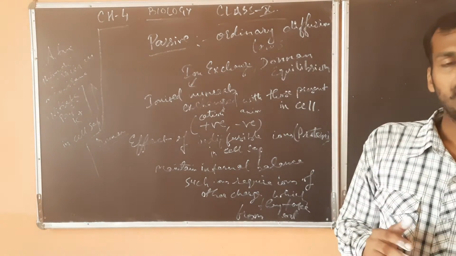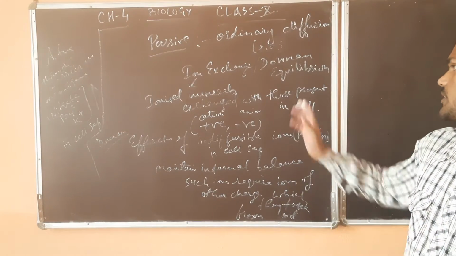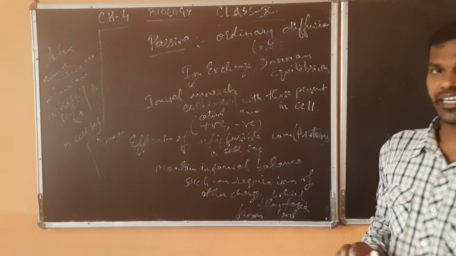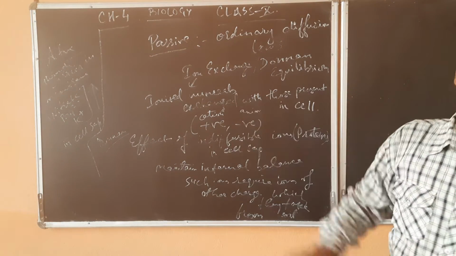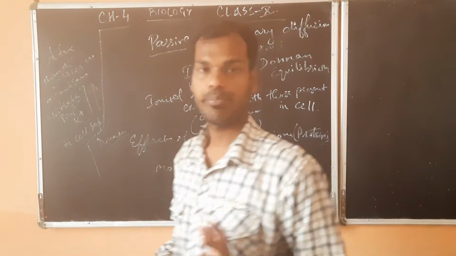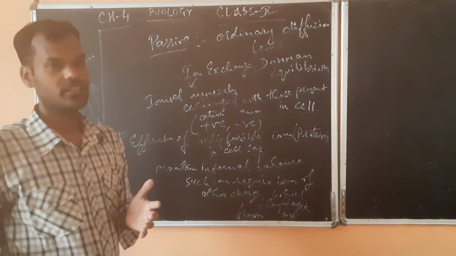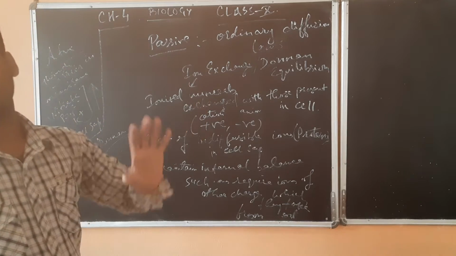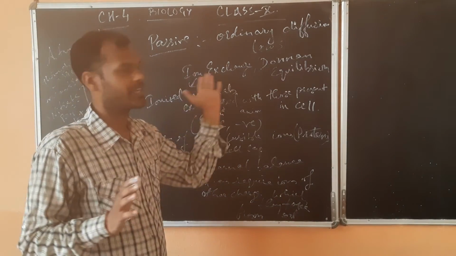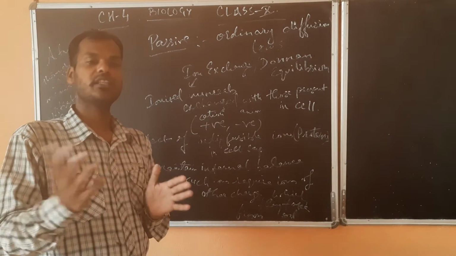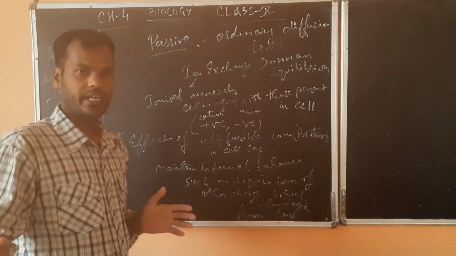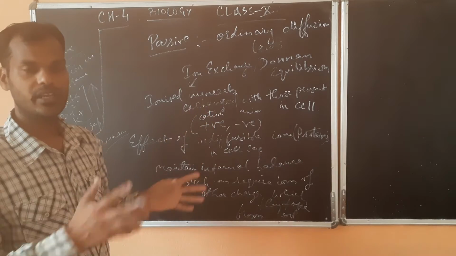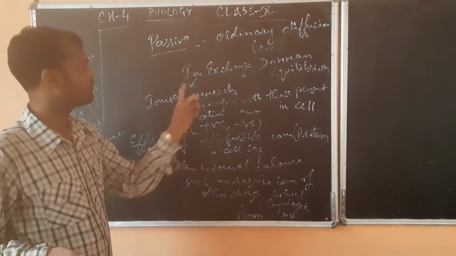That happens with the help of two processes. There is the ion exchange process, and also the Donnan equilibrium. As the name suggests, in ion exchange there is an exchange of ions within and outside of the cell, so that the minerals are taken inside in the form of ions.